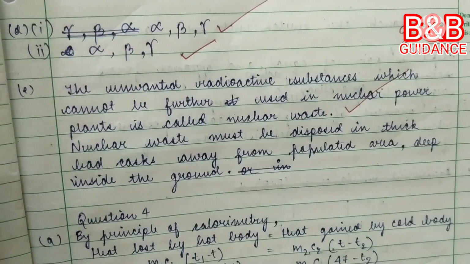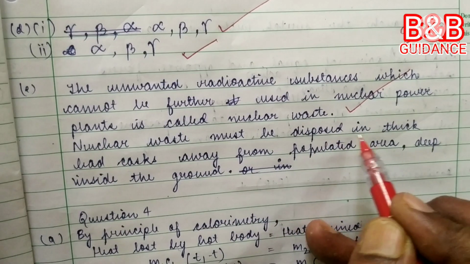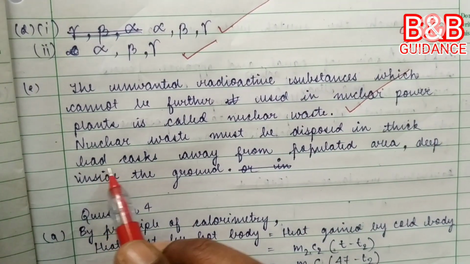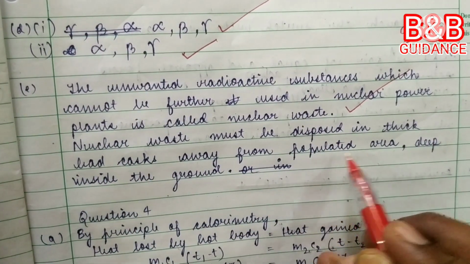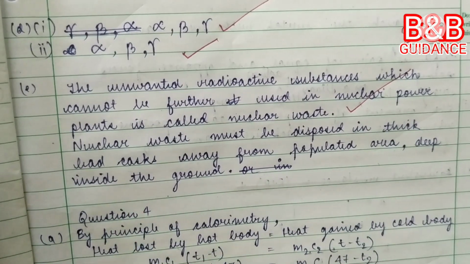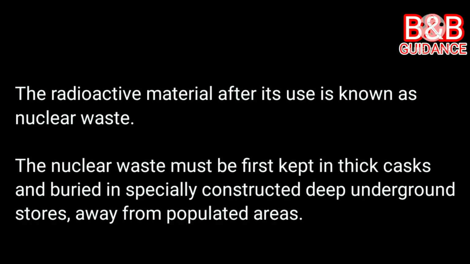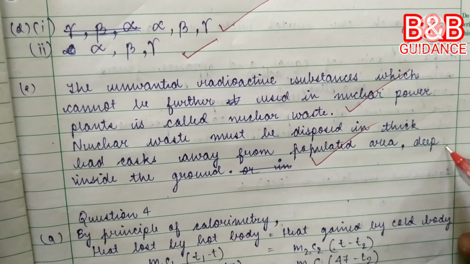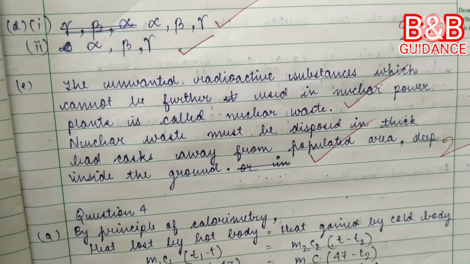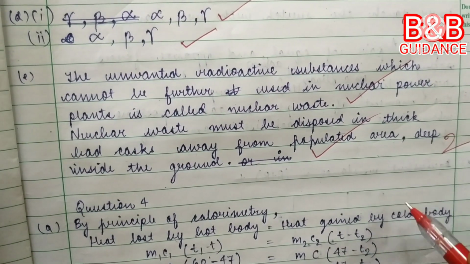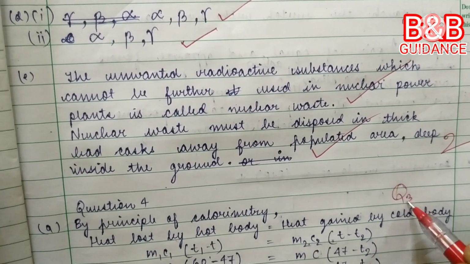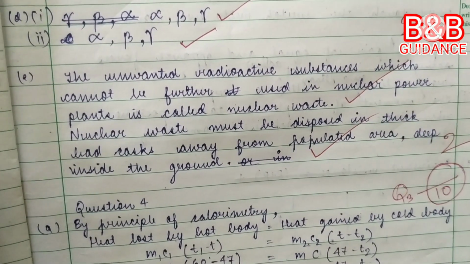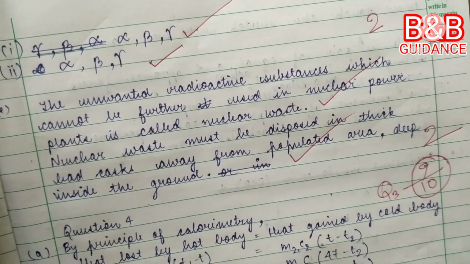Okay. Nuclear waste must be disposed in thick lead cans away from populated area deep inside the ground. Okay, giving the mark for that. So when question number 3 ends, the child gets 9 marks.